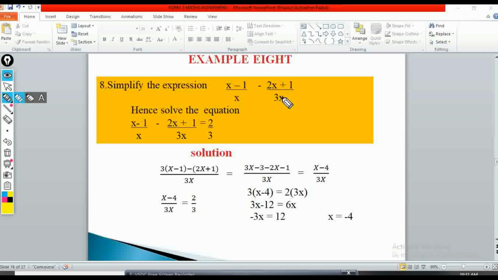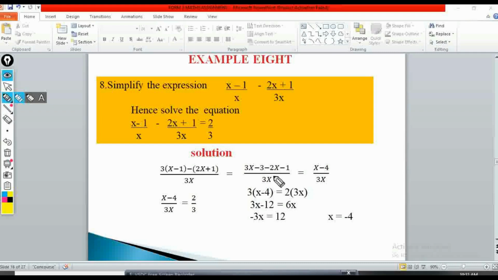Then minus, and 3x goes into 3x 1 time, so the whole of this is multiplied by 1, which is the same as leaving it the way it is. If you work this out, we'll have 3 times x, which is 3x, 3 times negative 1, which is negative 3. Then negative 1 times 2x is negative 2x, negative 1 times 1 is negative 1.